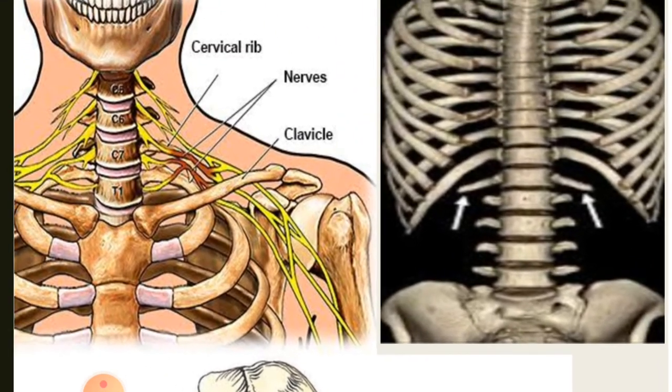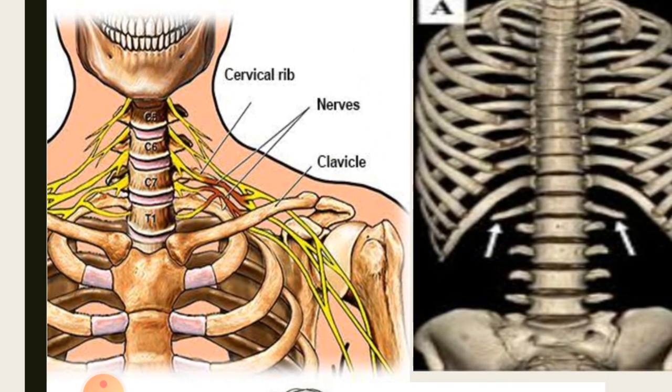Okay, so this is an example of the cervical rib. You can see the cervical rib arising from the C7 vertebra, and in this case this rib is on the left side of the patient, and you cannot appreciate it on the right side.